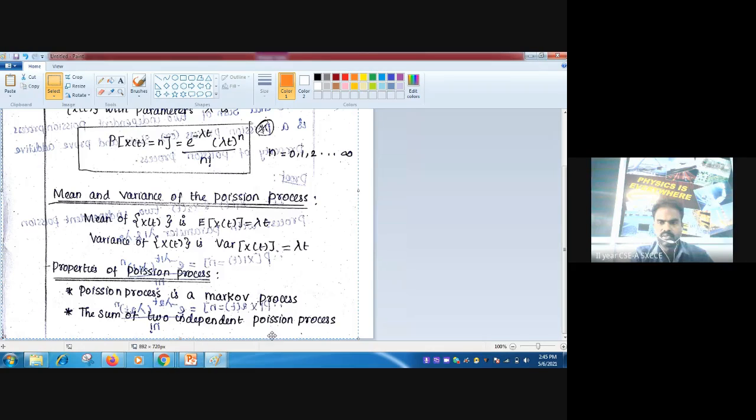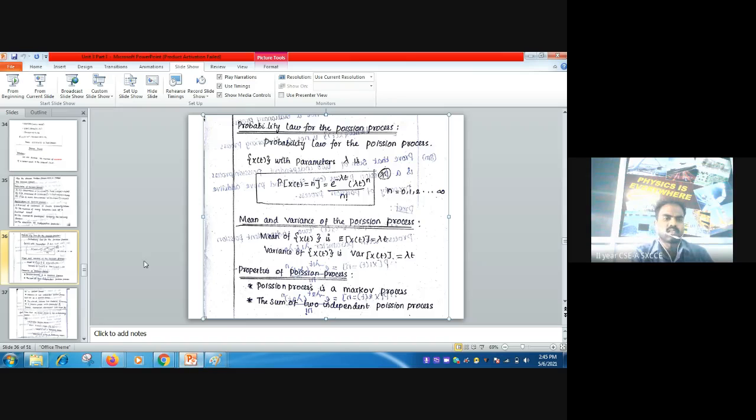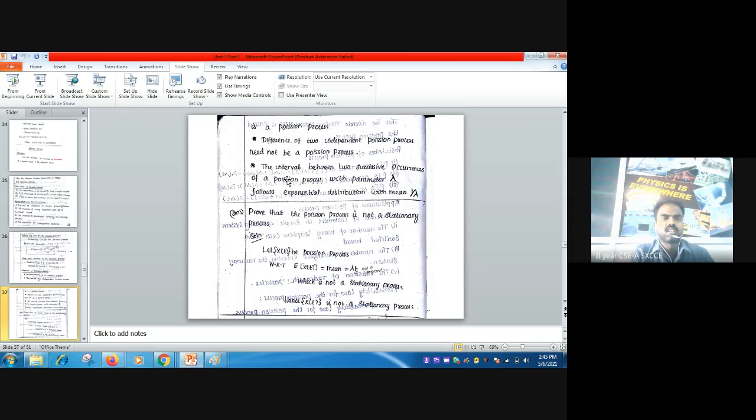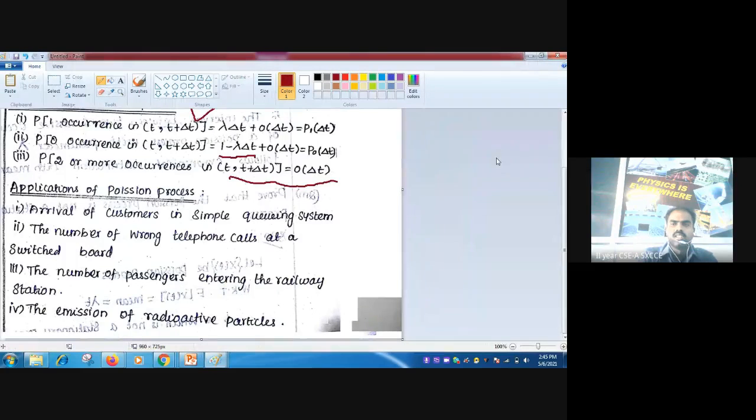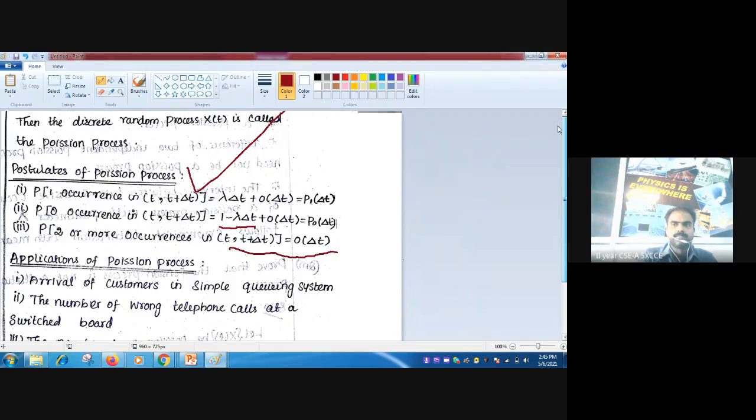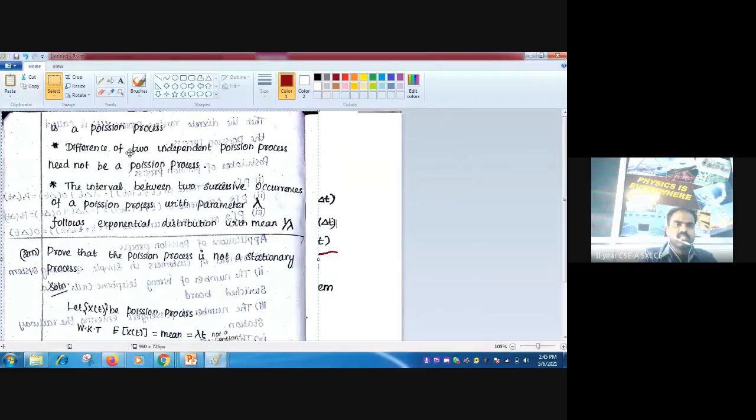Second one, sum of two independent Poisson processes. If you take the sum of two independent Poisson processes, it is also a Poisson process, right? You will see it when you work it out. So it is given clearly: sum of two independent Poisson processes is a Poisson process.